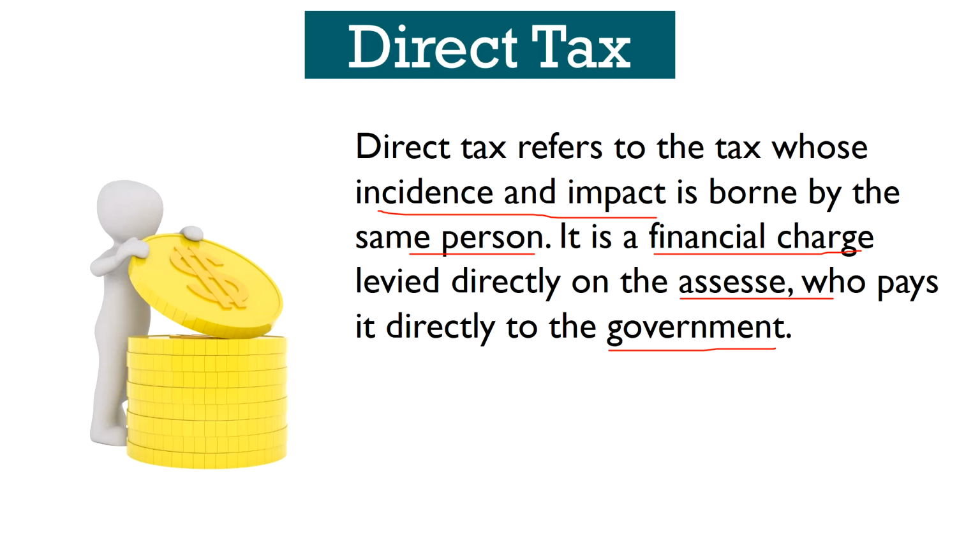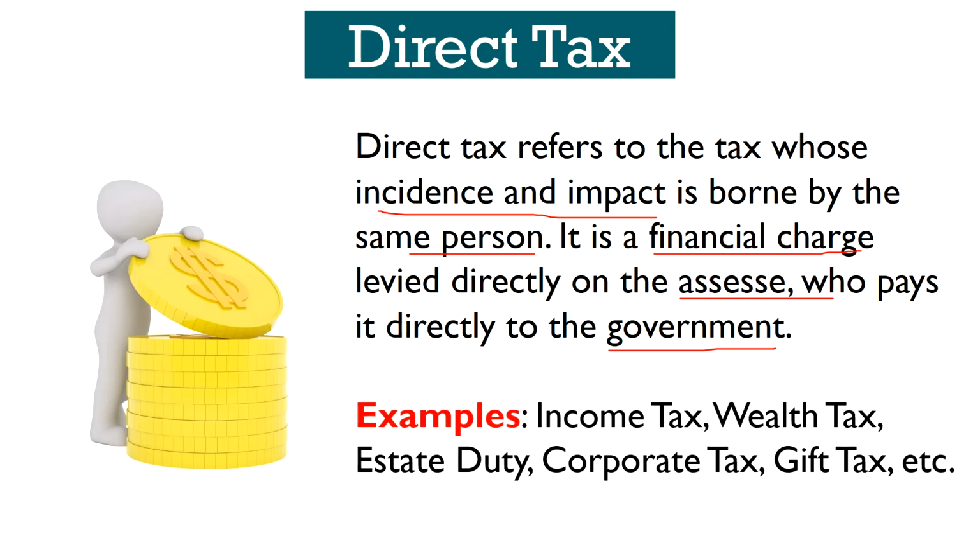Now we will look at some examples of direct taxes. Income tax. Income tax is a tax levied on the total income of a person calculated under 5 heads after allowing deductions and set off and carry forward of losses. Here the 5 heads of income are nothing but the sources of income. That is, income from salary, income from house property, profit and gains from business or profession, capital gains, income from other sources.